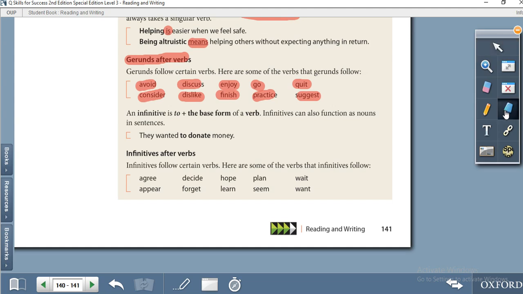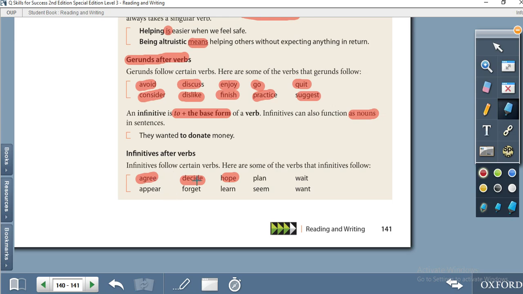An infinitive is to plus the base form, as we have already talked about. It can also function as a noun. Infinitives follow certain verbs, so after verbs like agree we use an infinitive. Decide, hope. He agrees to meet us.